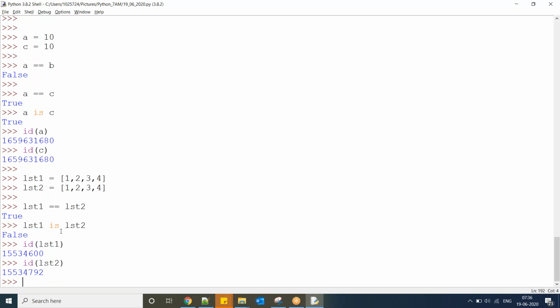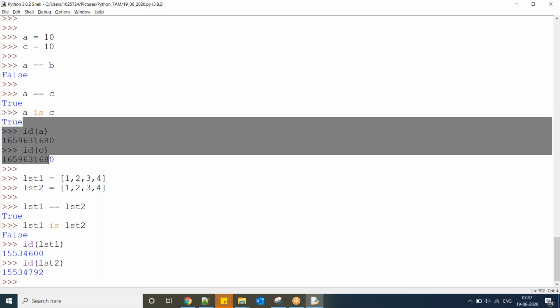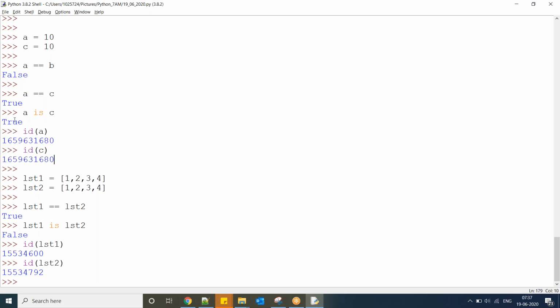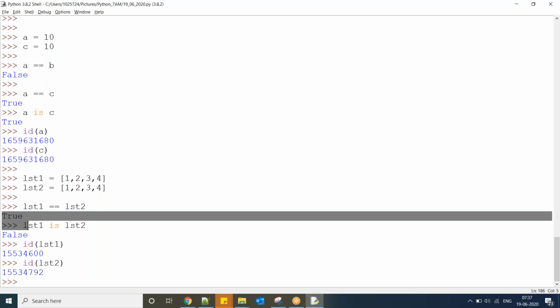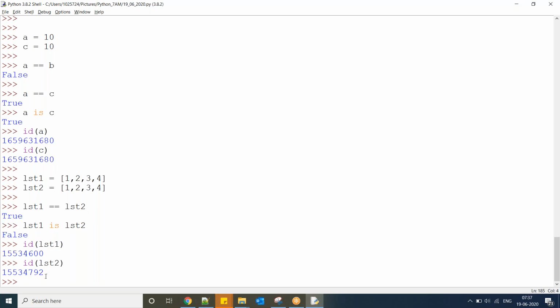The is operator considers addresses level comparison. Where both have the same address, it returns a true boolean value; where the addresses are different, the is operator returns false.